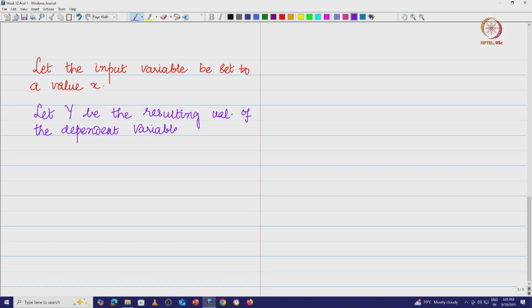So now what we want to see is whether there is a simple linear relationship that exists between these 2 pairs of variables. So we want to check.